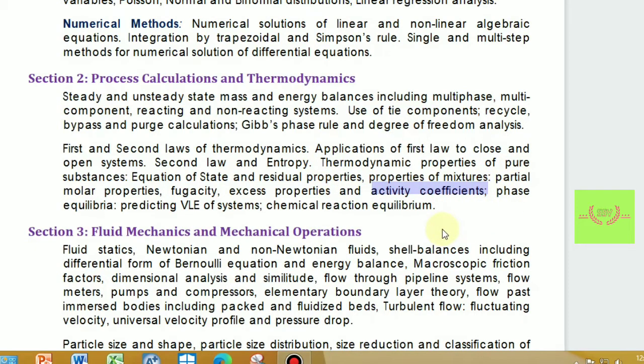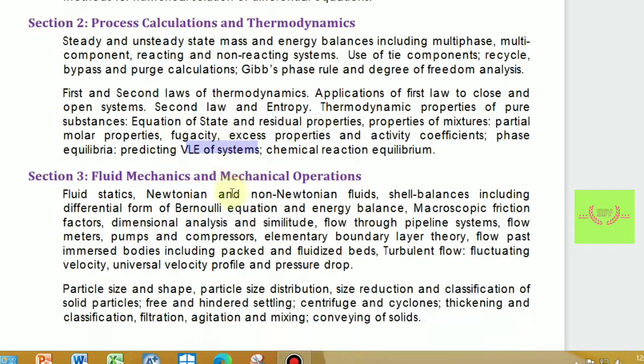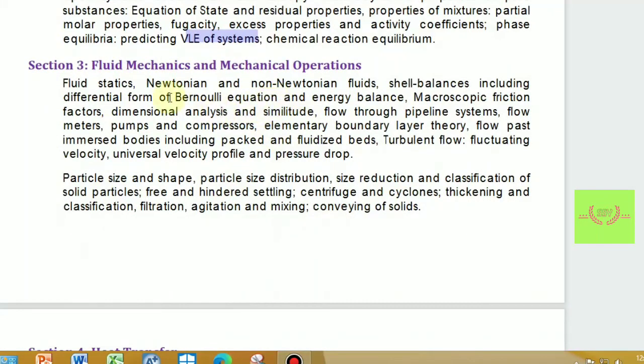Since last year they have not asked any question on excess properties, but this time it may be important. Similarly, the basic concept of VLE, vapor liquid equilibrium, is also an important concept, so clear it before giving GATE.